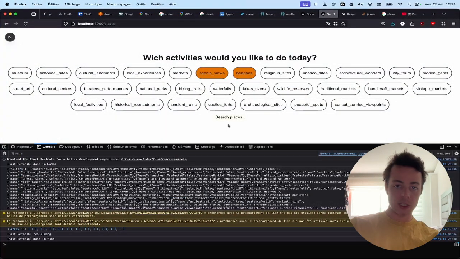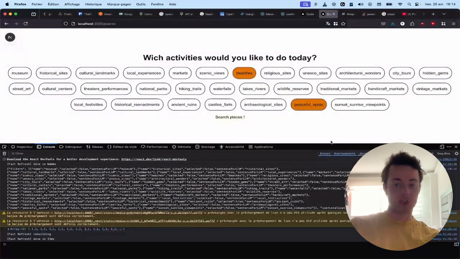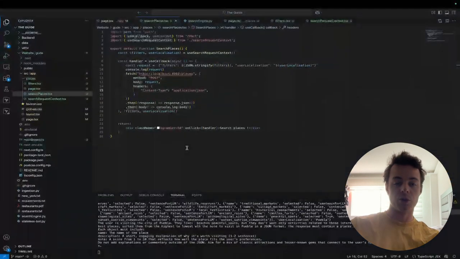So here you can see, if I'm choosing, for example, that's the filters here. They are all by default at false. And if I choose, I don't know, beaches and peaceful spots, I don't remember if it's printing, but I will show you here directly. Okay, search places. So while I was doing this, I will show you the backend